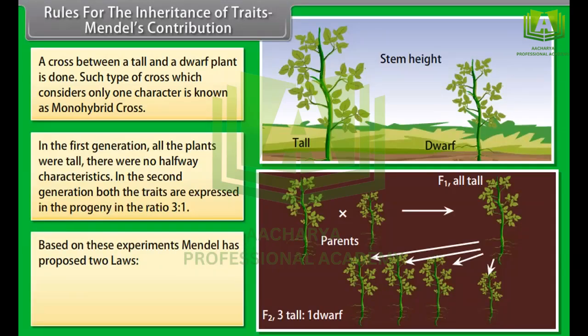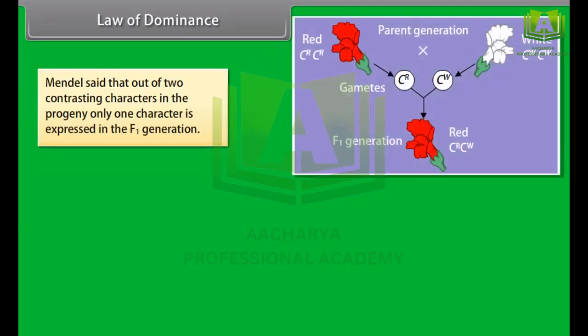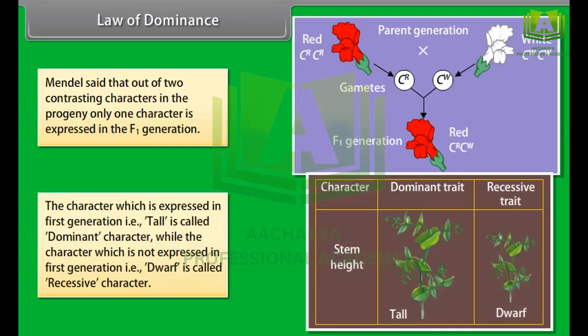Based on these experiments, Mendel proposed 2 laws: law of dominance and law of segregation. Law of dominance. Mendel said that out of two contrasting characters in the progeny, only one character is expressed in the F1 generation. The character which is expressed in first generation, that is, tall, is called dominant character, while the character which is not expressed in first generation, that is, dwarf, is called recessive character.